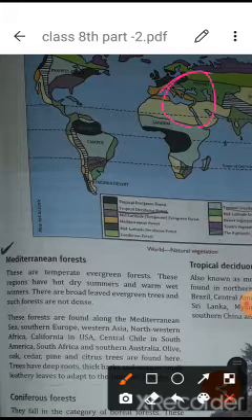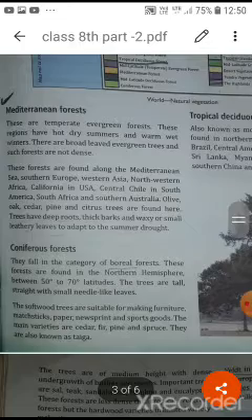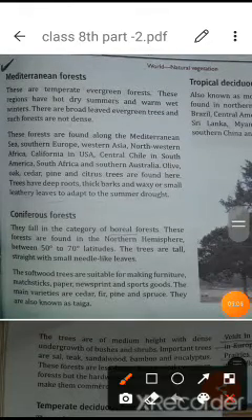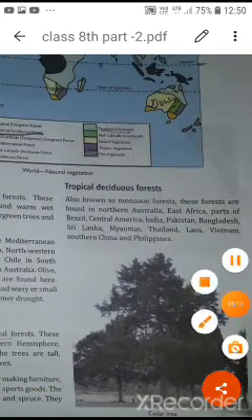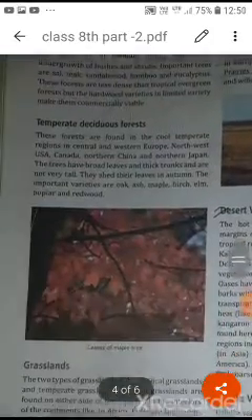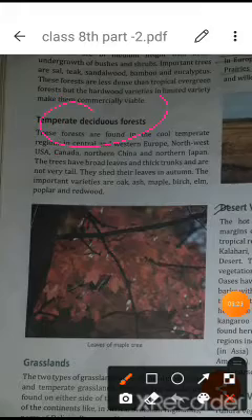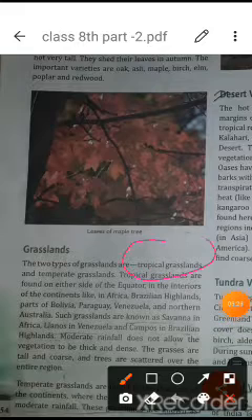Other places also come in, like Southern Europe, Australia, Northwestern Africa, California, and the USA. So this area comes under the Mediterranean ones, especially around the Mediterranean Sea, but it includes other parts also. Then I also explained coniferous trees, and for commercial purposes they are very important. Then next we learnt about the deciduous forest, how it is important and in which countries it is found. Afterwards I explained the temperate deciduous forest and then grasslands, mainly the two types, the tropical and the temperate grassland.